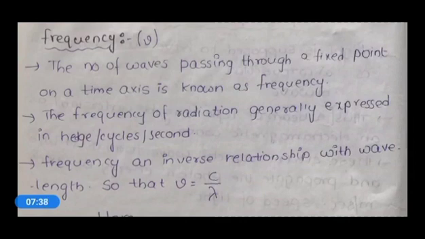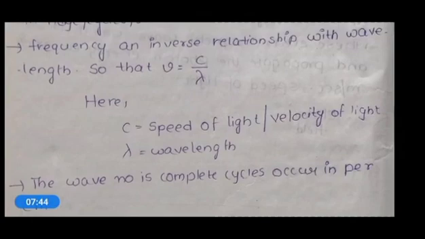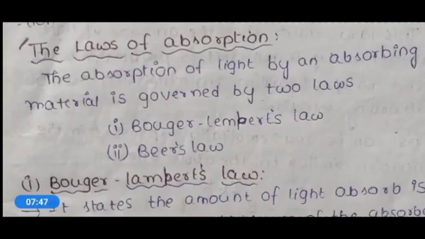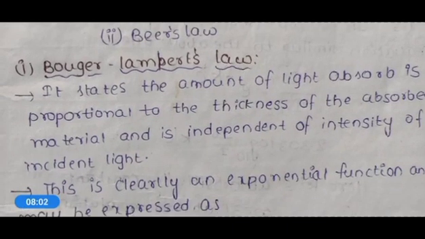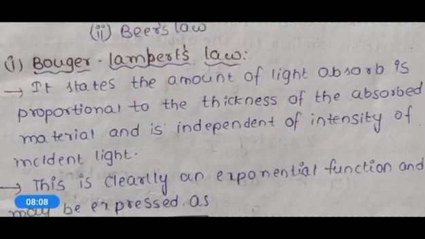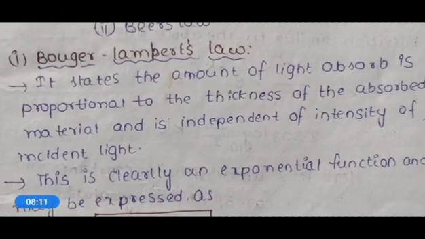To explain the absorption of light, two laws were given, that is Bouguer-Lambert's law and Beer's law. In Bouguer-Lambert's law, what is stated? It states the amount of light absorbed is proportional to the thickness of the absorbing material and is independent of the intensity of incident light. So it explained that absorption is based on the thickness of the absorbing material and not on the intensity of the incident light.